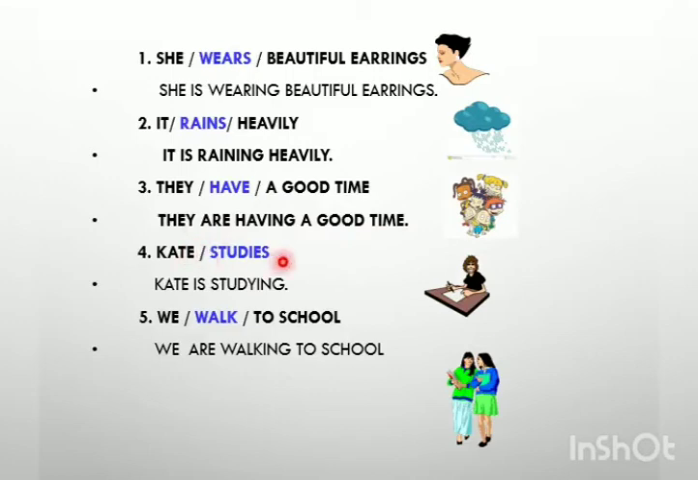Kate studies. Again, it is an es term, an ies term, so we replace this and we write Kate is studying. We walk to school. We is a plural term, so we use we are walking to school. So this is how we can convert these into present continuous.